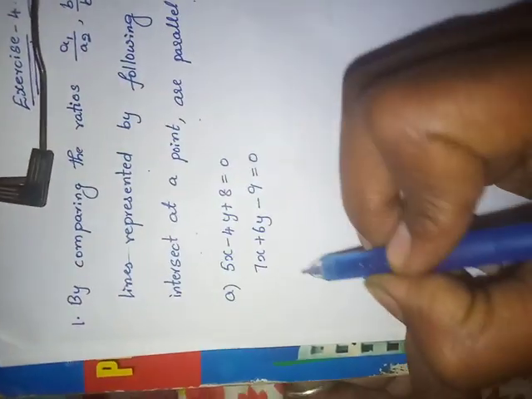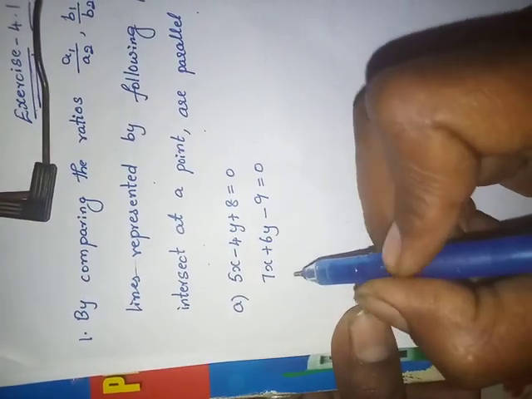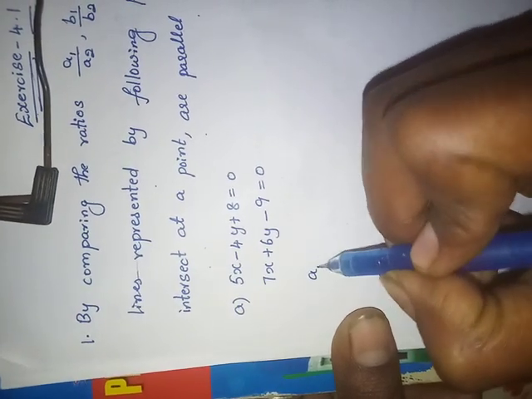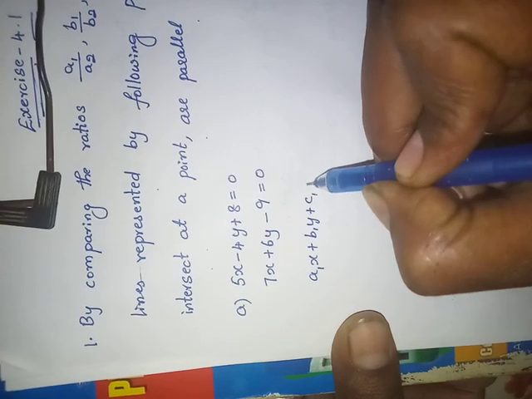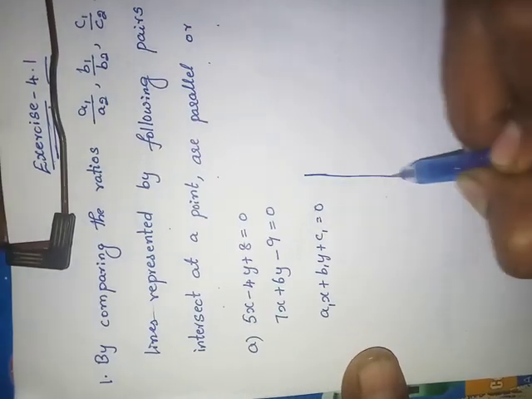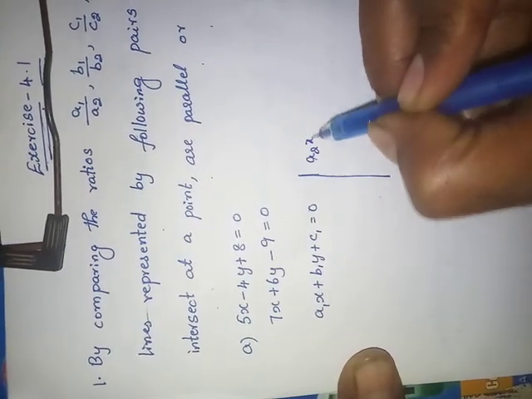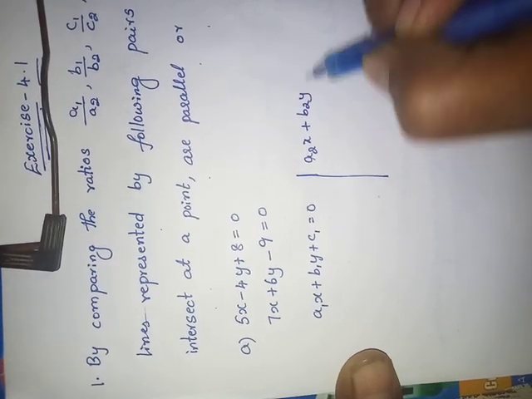So we can say by that, no? See here, compare with this. You know the equations, no? What are the equations? a1x plus b1y plus c1 equals to 0, and one more equation a2x plus b2y plus c2 equals to 0.